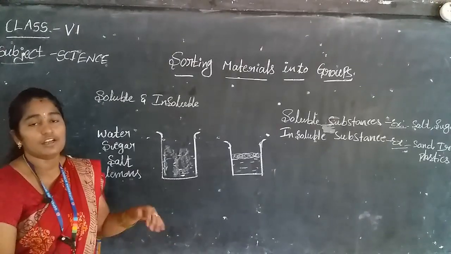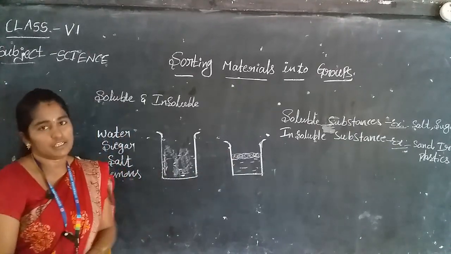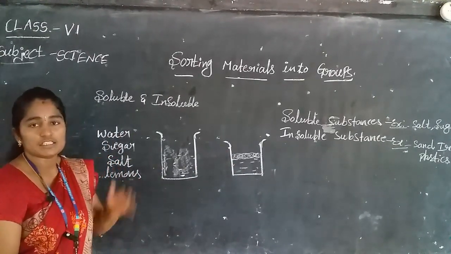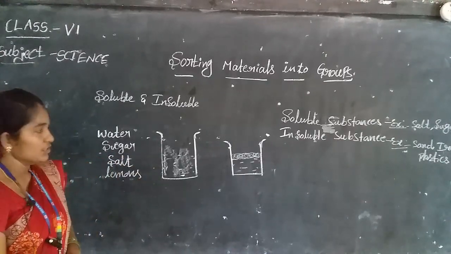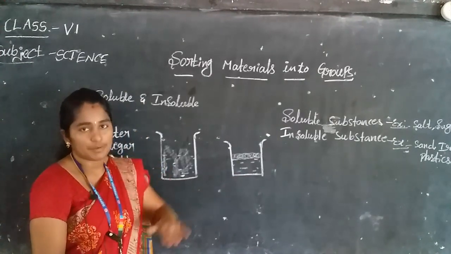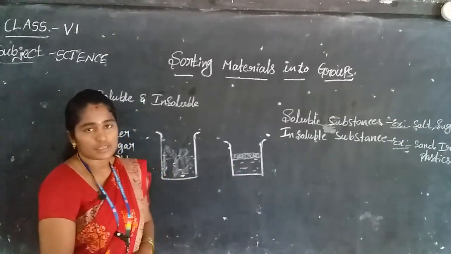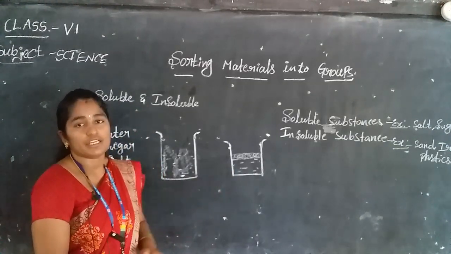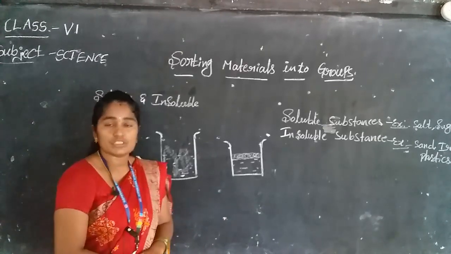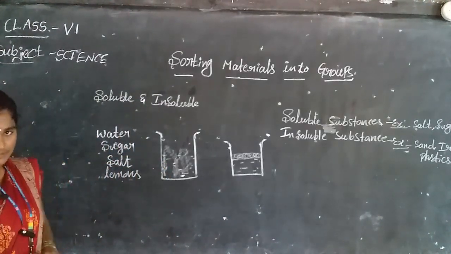Heterogeneous means different layers, two layers. Homogeneous means the solution looks like a single solution. But here there are two layers. The solution is visible like a double layer. So it is called a heterogeneous substance. This is the homogeneous substance.